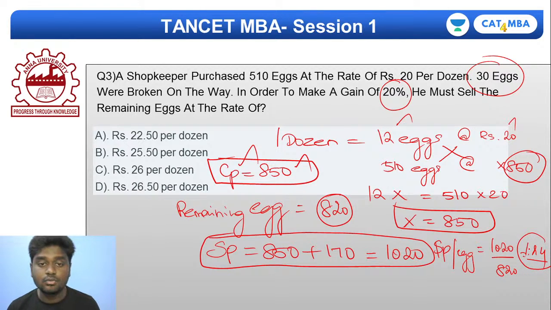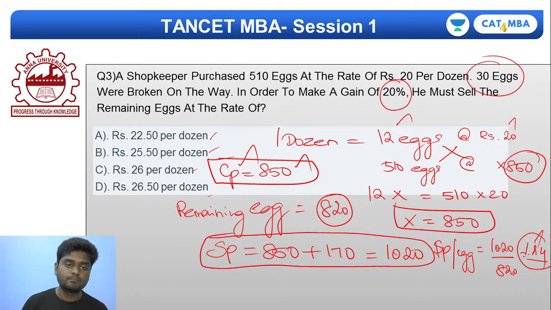So what you need to find is the rate at which he must sell the remaining eggs. If you see, the options are given in dozen. So what exactly you can do is simply multiply 1.24 into 12. Okay, so do this, come on.